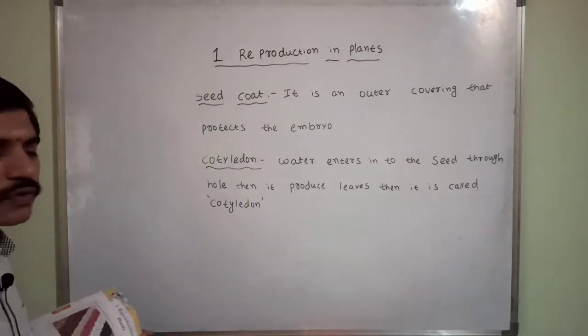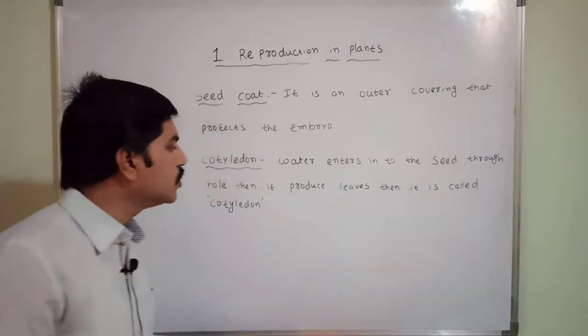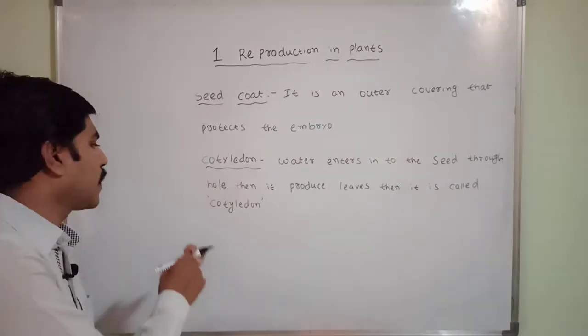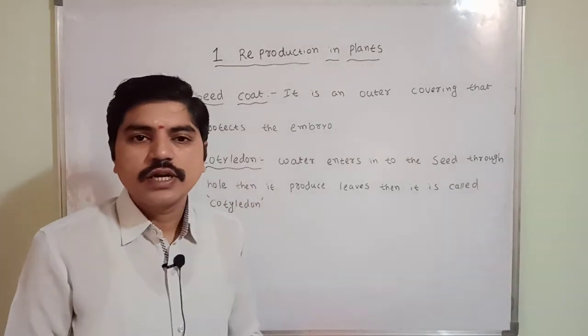So got it now? The water enters into the seed through the hole, then it produces leaves, then it is called cotyledon. So this is called a cotyledon.